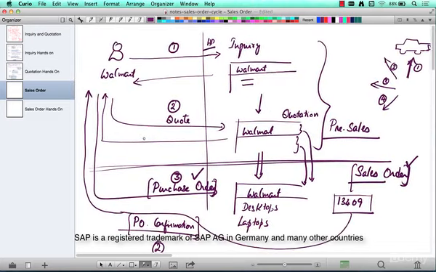So let's quickly recap what we have learned here. We have learned that anything before an order is not really a promise to buy by the customer. So inquiry, quotation, or any of those kinds of documents are called pre-sales. And if the customer likes our quote, he can place an order, and that is called a purchase order from a customer's perspective because he's purchasing, and it's called a sales order from the company's perspective who is selling goods because he's doing a sale.